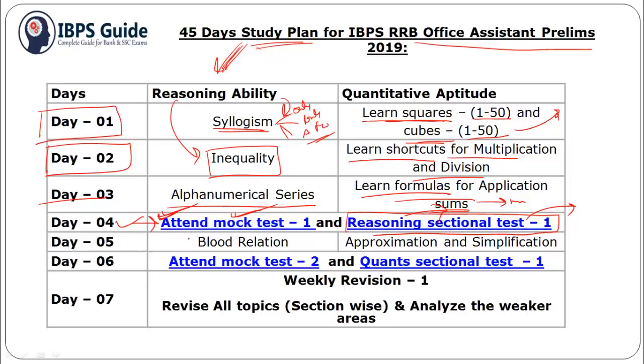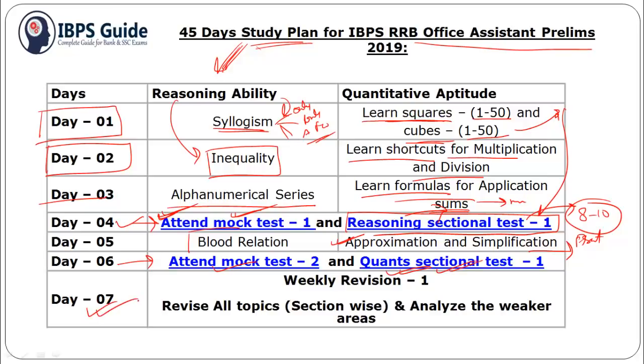For day 5, blood relation and then approximation and simplification. Approximation and simplification plays a huge role in our assistant examination, as there we can expect 8 to 10 questions of approximation and simplification. For day 6, you should attend mock test 2 and quant sectional test 1, so that you can measure where you are and which sections you are lacking.